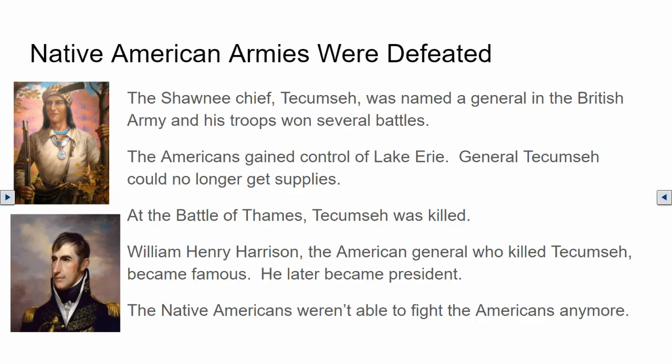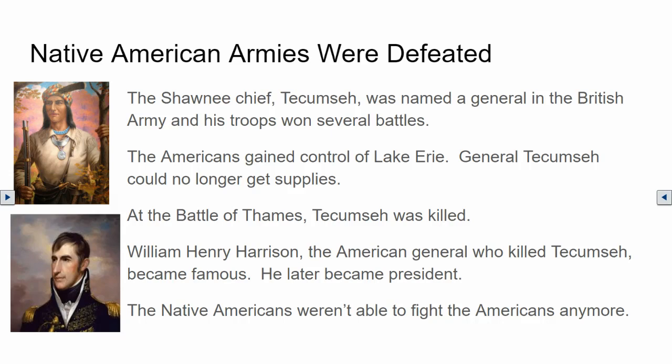Supplies for the British and Native Americans came by boat from Canada across Lake Erie. During 1813, American troops built ships at the other end of Lake Erie, sailed across the lake, and attacked the British ships that were protecting and supplying the fort at Detroit. The Americans won the sea battle, and their captain, Oliver Perry, sent out a famous message of victory: "We have met the enemy, and they are ours."